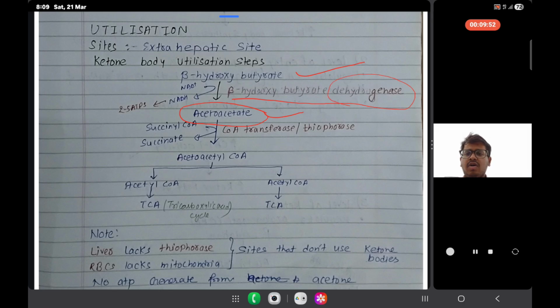From that there is production of NADH from NAD plus. NADH produces how many ATP? 2.5 ATP. One NADH produces, don't write P in NADH, don't write P. Here it is NADH. One NADH produces 2.5 ATP. So from beta hydroxybutyrate we got acetoacetate. From acetoacetate the reaction occurs, and the enzyme we use is thiophorase.